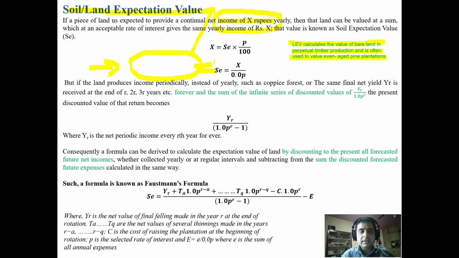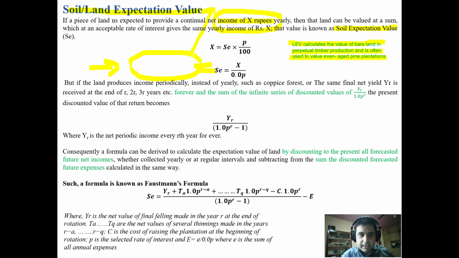So the amount that we deposited in the bank at an acceptable rate of interest gives interest equal to the same amount which we regularly get from that land. The amount that we deposit in the bank, we can call soil or land expectation value.